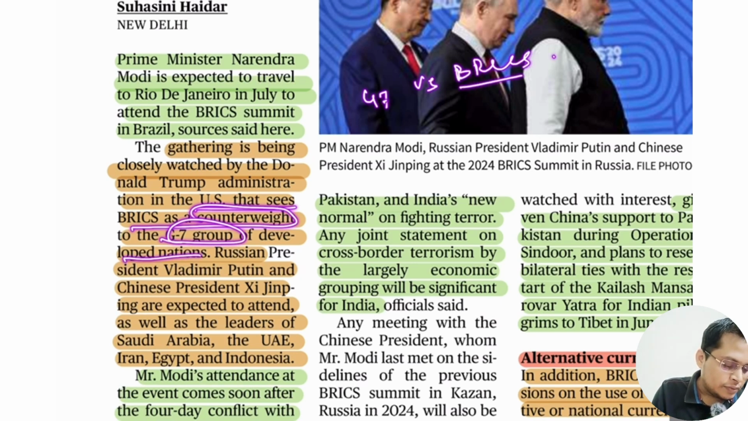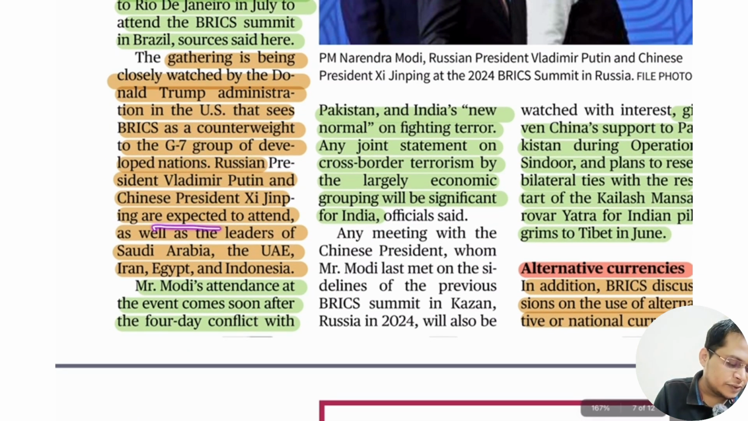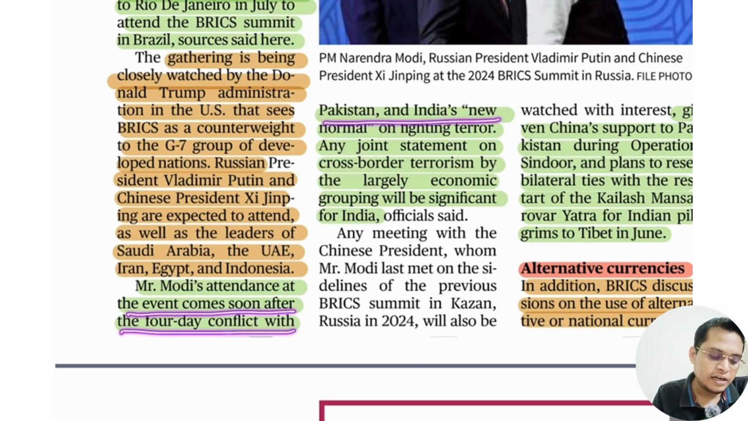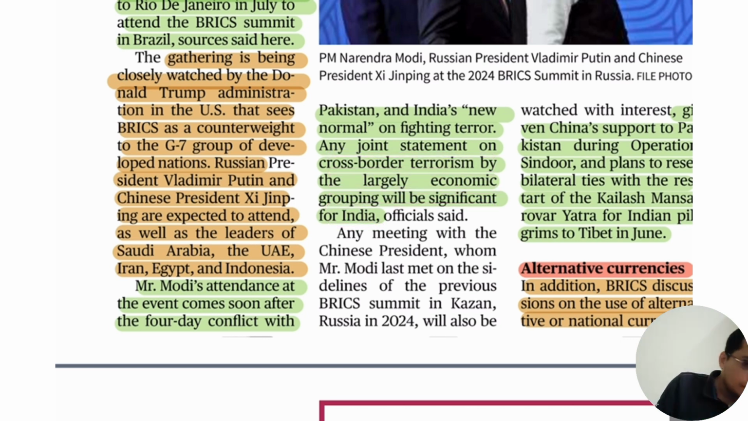So developed nations, Russian President Vladimir Putin and Xi Jinping are expected to attend the meeting, as well as Saudi Arabia, UAE, Iran, Egypt and Indonesia. Our Prime Minister's attendance at the event comes soon after the 4-day conflict between Pakistan and India, the new normal on fighting terrorism. So any joint statement on cross-border terrorism by this largely economic group will be significant for India. If any joint statement comes out after this meeting, it is a win for India,